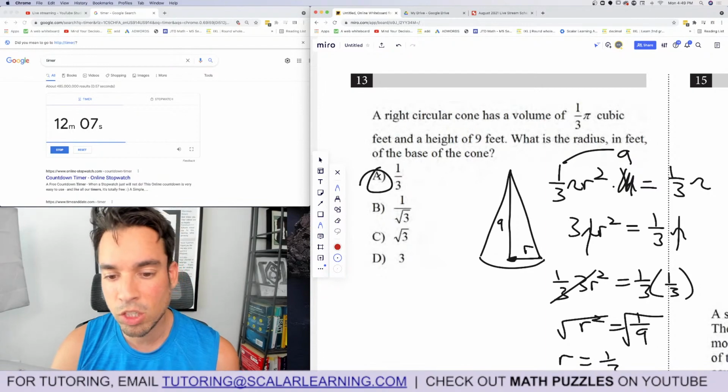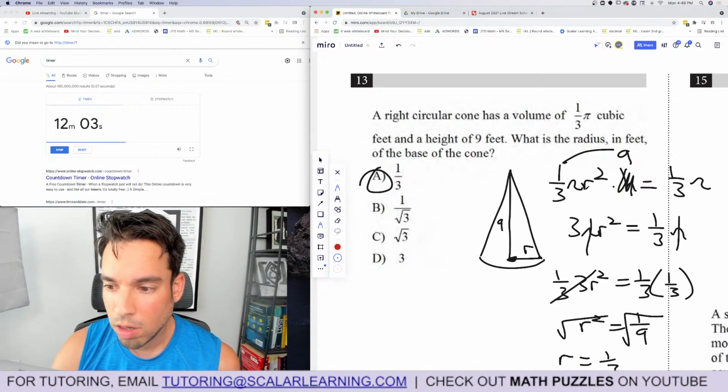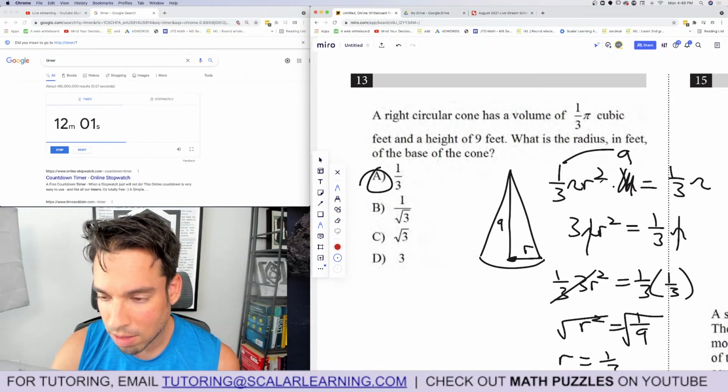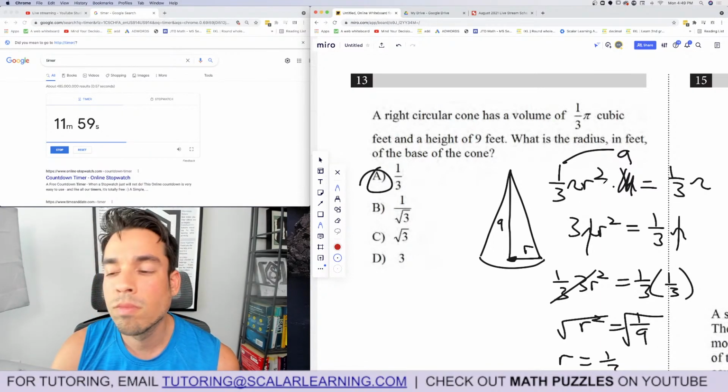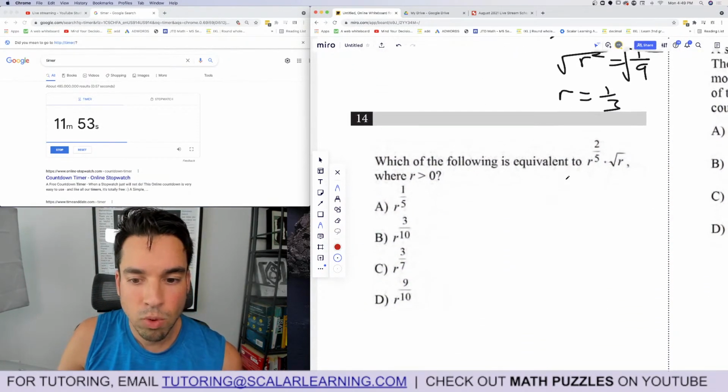Boom, done. Let me just make sure that's right. 1/3 squared becomes 1/9. Hold on. And then 1/9 times 9 is 1, times pi, and then 1/3 pi. Yes, correct. Okay, good.